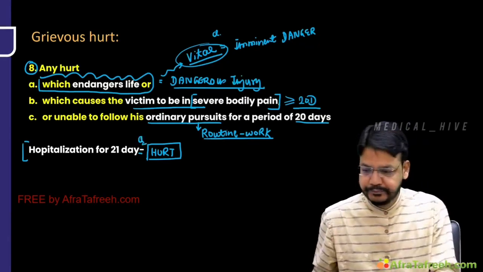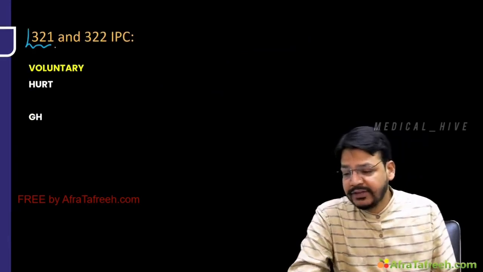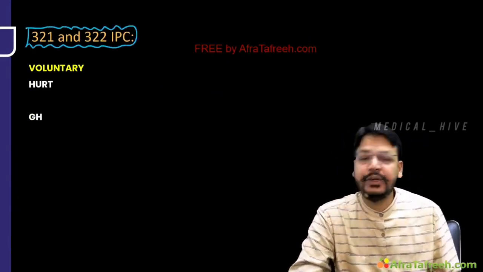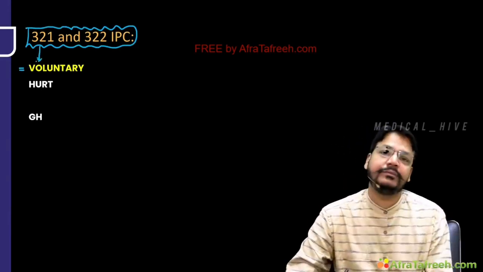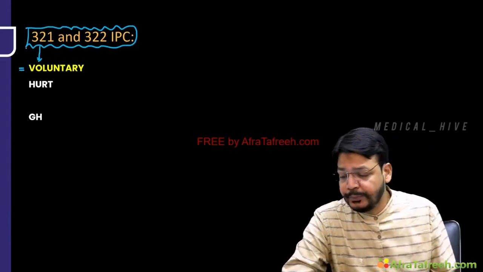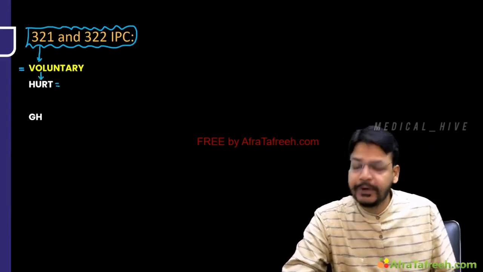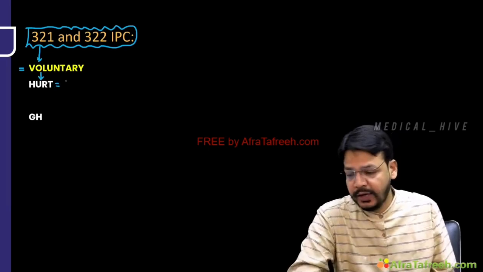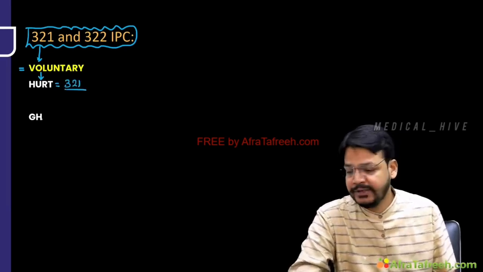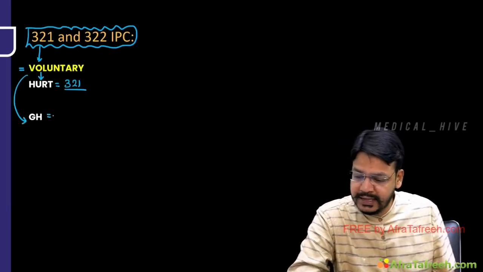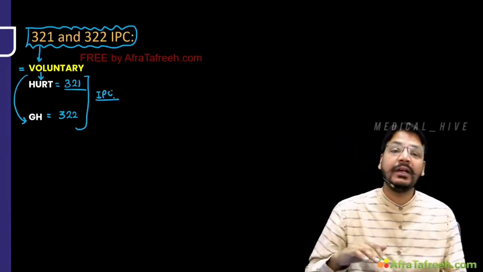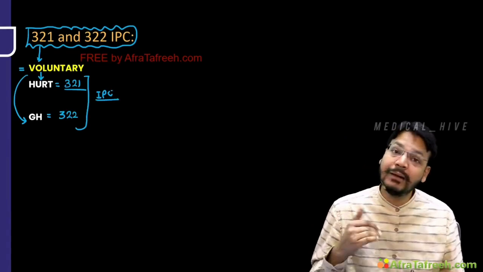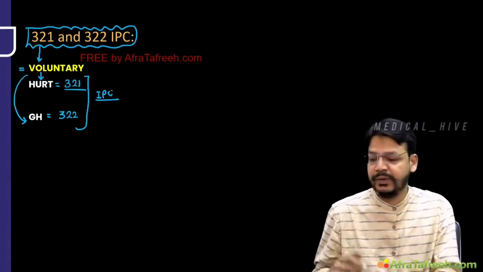Very, very important. Now, sir, I have discussed that 319 is hurt, 320 is grievous hurt. Now, it is a crime when it is done voluntarily. Voluntarily causing hurt is 321 IPC. And voluntarily causing grievous hurt is 322 IPC. Very, very important: 321 IPC and 322 IPC. Voluntarily means it is a crime when you do it with intention. आप जानबूझ के करते हो, then it is 321 and 322.